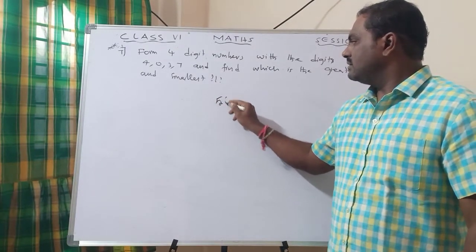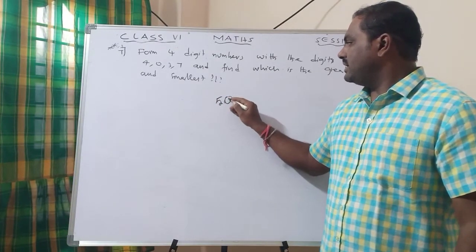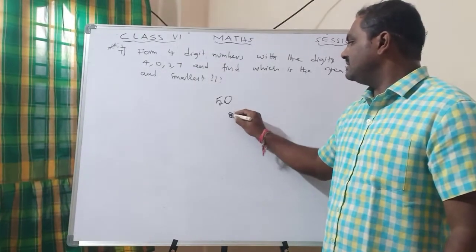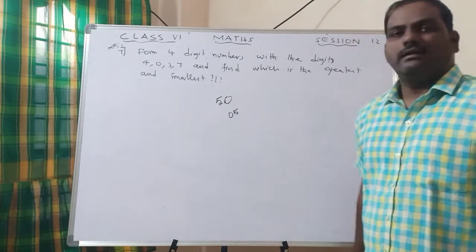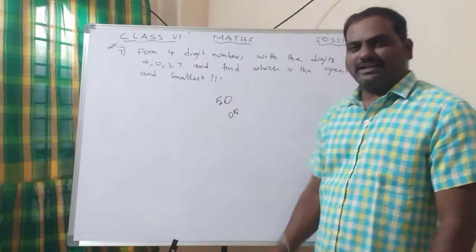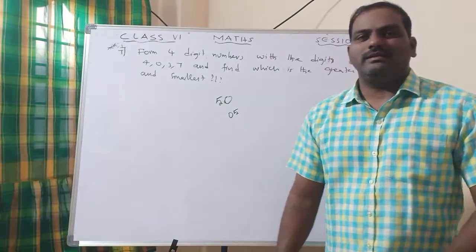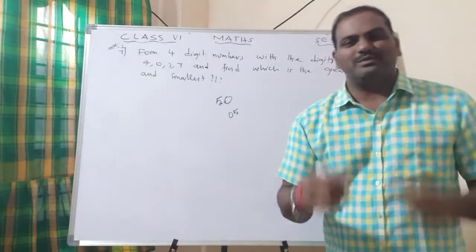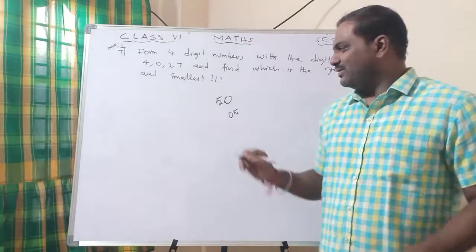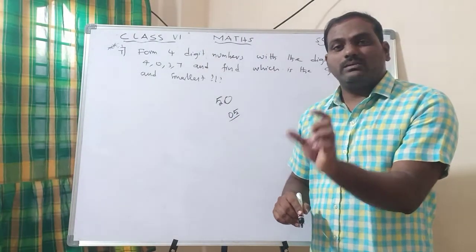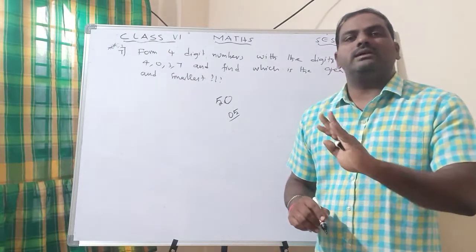If I reverse it, is it also okay? 0 is there, 5 is there. I'll give 50 rupees to you, or I will give 0.5 rupees to you. Will you accept that? No. So what we understand from that is, if 0 is before the value, it does not have value.